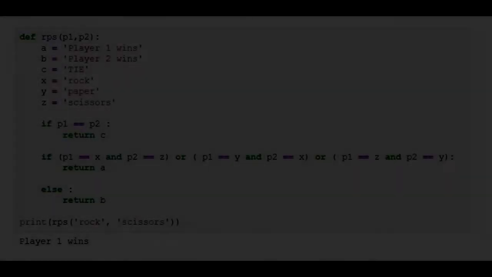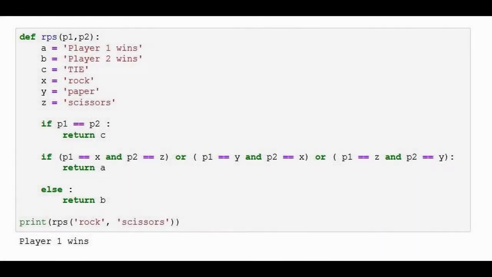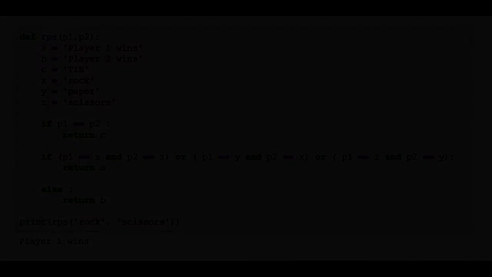The easiest solution, and not necessarily the best in my opinion, is to use if statements. It's definitely readable, so you can easily see what's going on. Creating variables for each scenario, including players, makes it very simple. You have 2 players with 4 scenarios, leaving you 6 variables to create. Now, all you're doing is using operators to return results. Starting off with tackling a tie outcome right away is smart, and then figuring out every way player 1 can win next. And finally, just returning everything else, which would be a win for player 2.